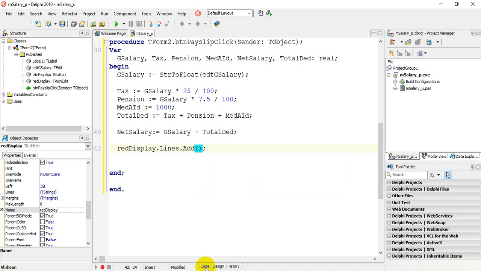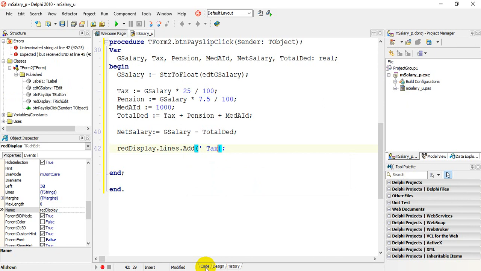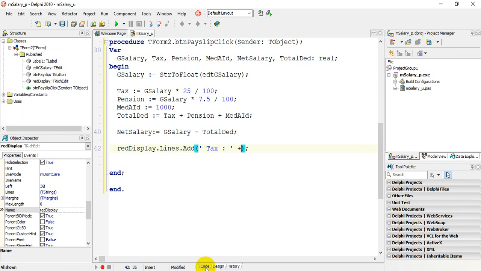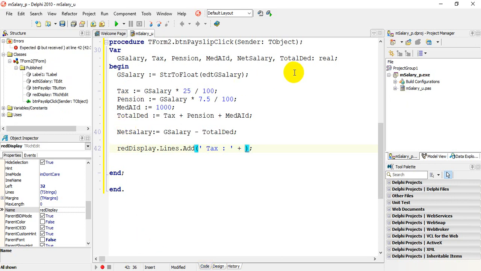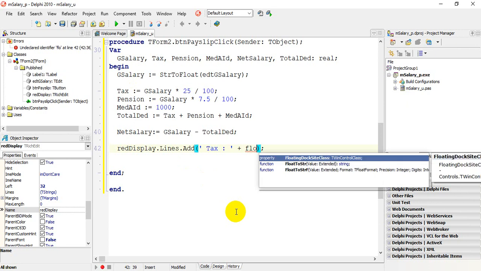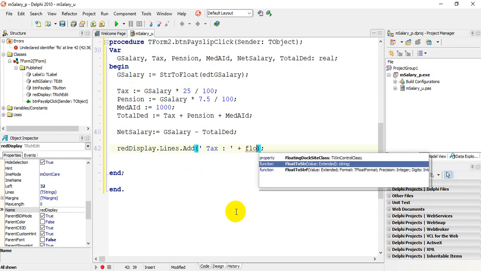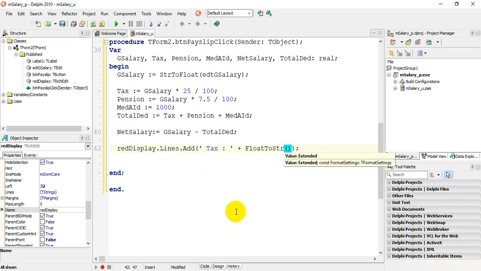With that first statement, we're going to output the tax. Let's put a message. You can say tax with a colon, and we're going to concatenate that, join that to the actual value of tax. Now please note, tax is a real variable, so we need to convert it because the rich edit box can only output string components. So we're going to convert the real, which is float, to string. So I'm going to say Float, and we can use Control and space, type in the first three letters, Control space, FloatToStr, and we're going to use tax.